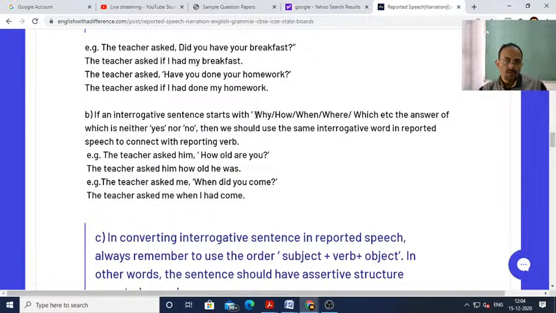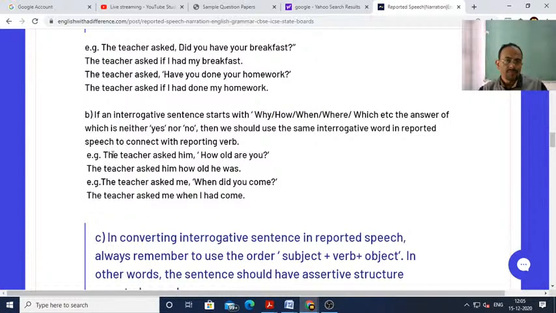If the question comes with why, how, when, where, which, the answer can never be yes or no. Therefore, we should use the same interrogative word as the connector.